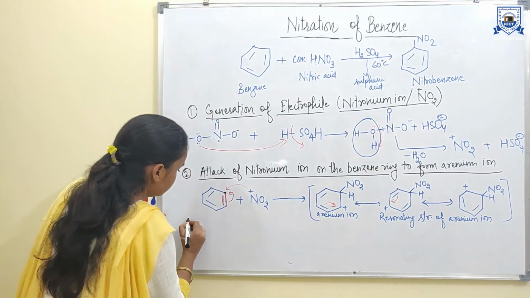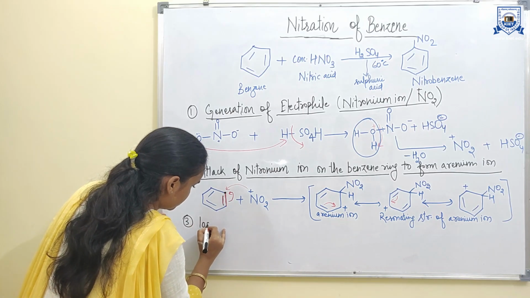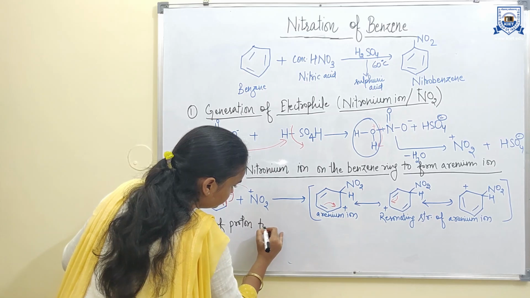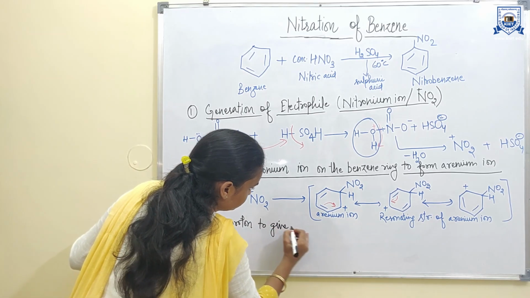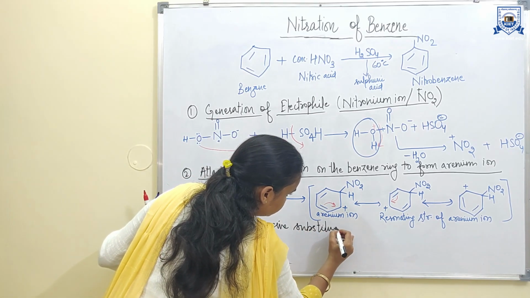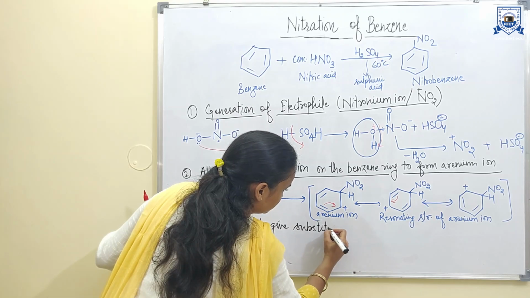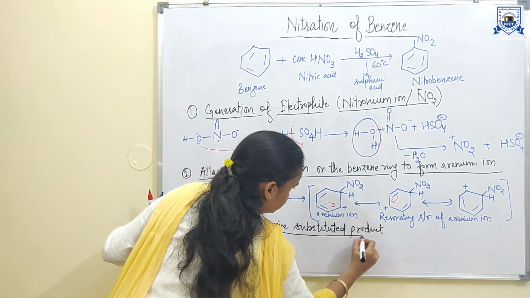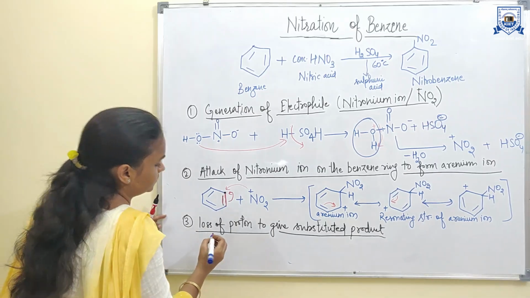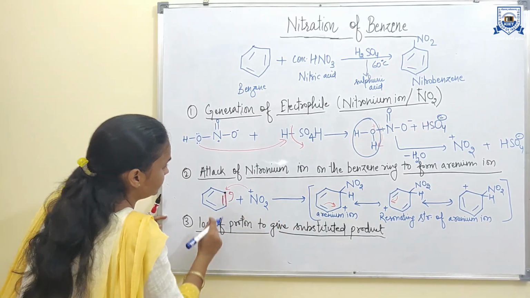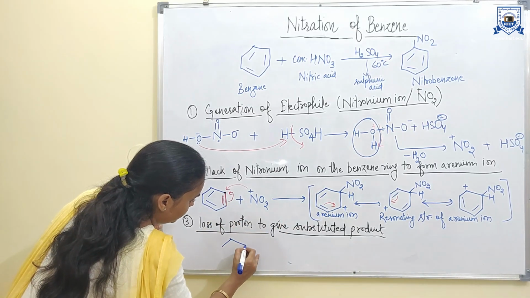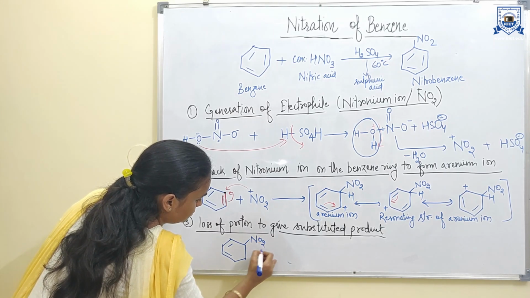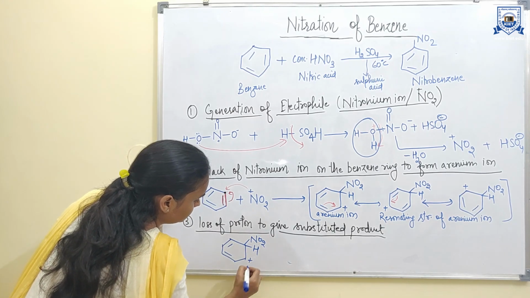Now the next step is loss of proton to give the substituted product. The arenium ion generated in the second step undergoes loss of proton.